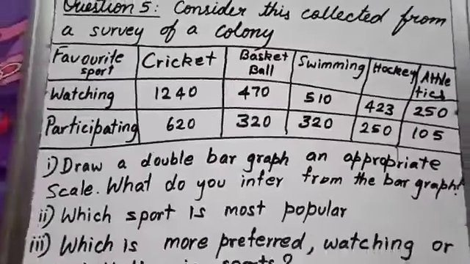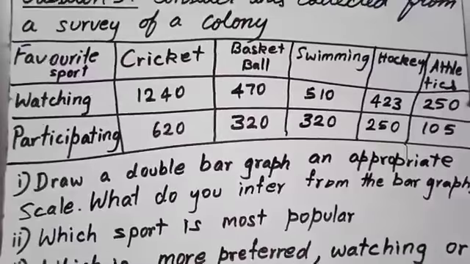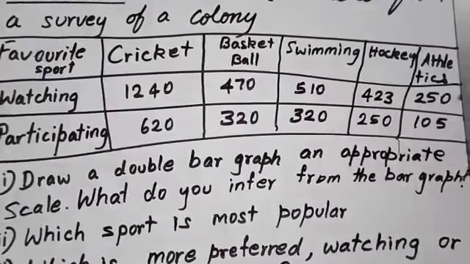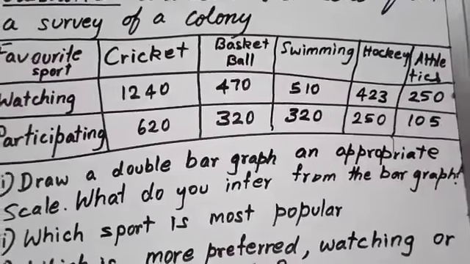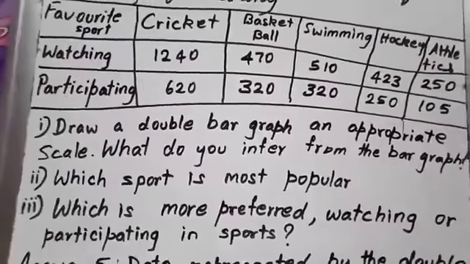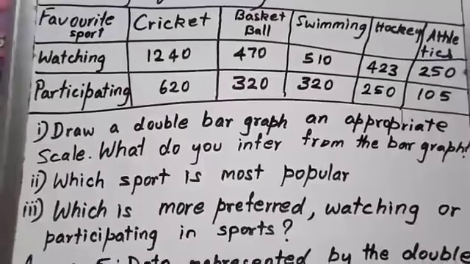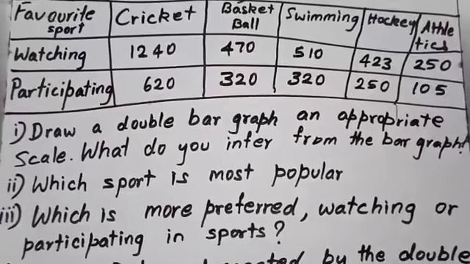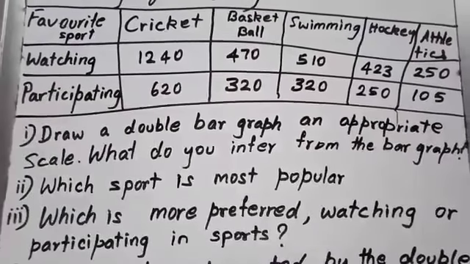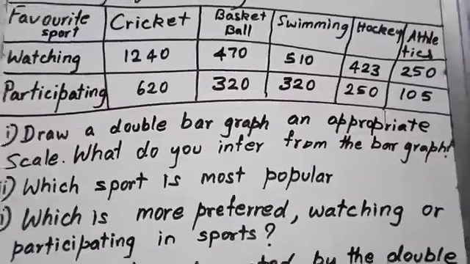The first question is, draw a double bar graph with an appropriate scale. What do you infer from the bar graph? Now the second one, which sport is most popular? You have to find out which sport is most popular. Then the third thing is, which is more preferred, watching or participating in sports?